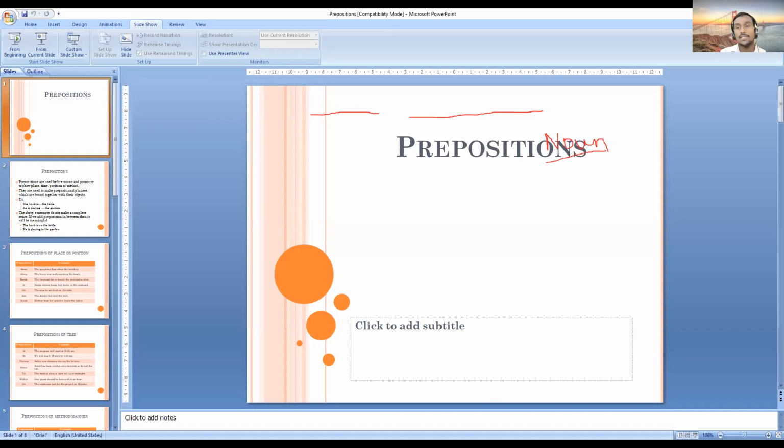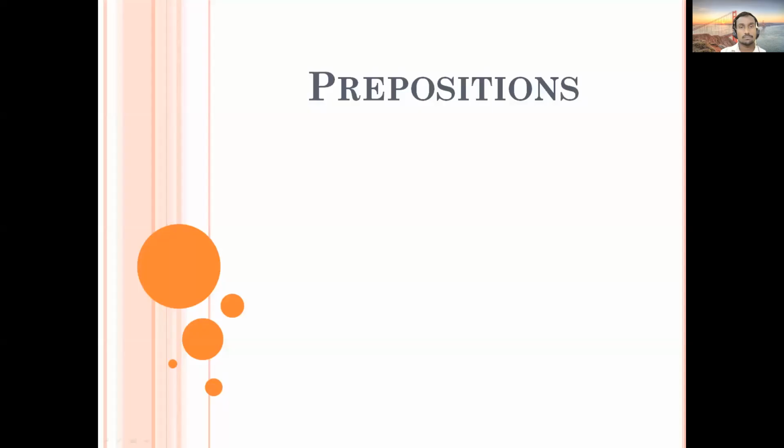Sir, is it not visible? Sir, is it the first slide or the second slide? No, right now it is the first slide. Well, I will share it once again. So just wait. If I go to the second slide, it may not be visible, so I will share it once again so that the slideshow can be visible. And let's continue.